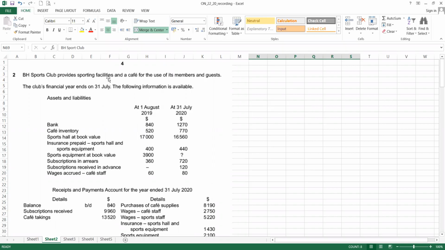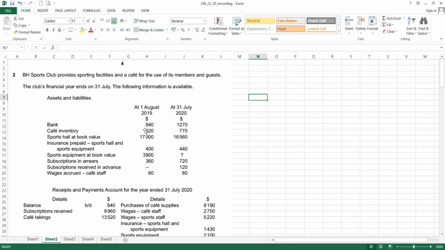BH Sport Club provides sporting facility and a cafe for the use of its members and the guests. Okay. Now the moment you saw the main purpose is to provide sport facility, suddenly got the cafe. That means they are doing the business as well. So in this case, cafe is an income statement. Sport facility is an income and expenditure account.